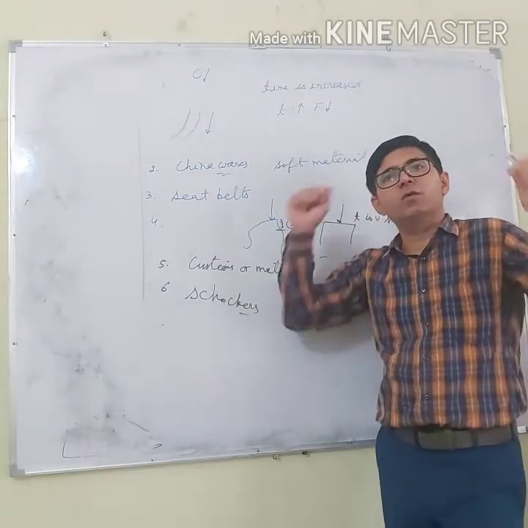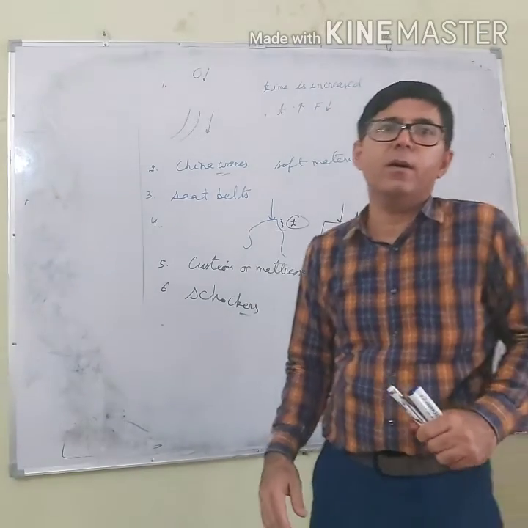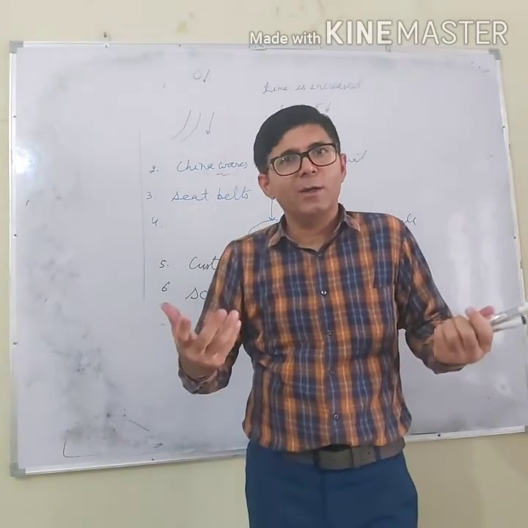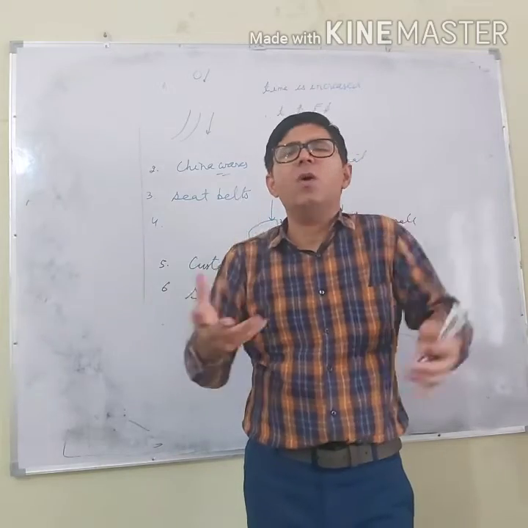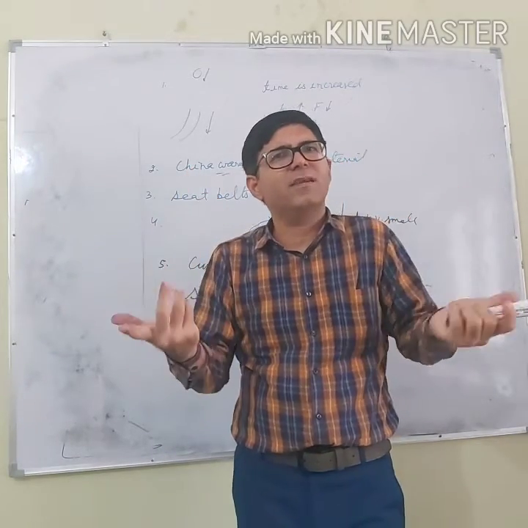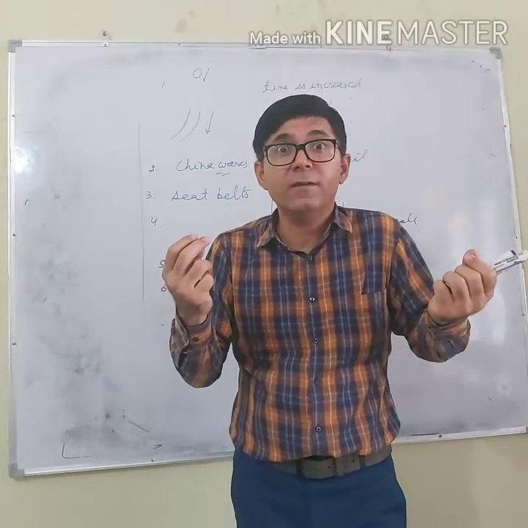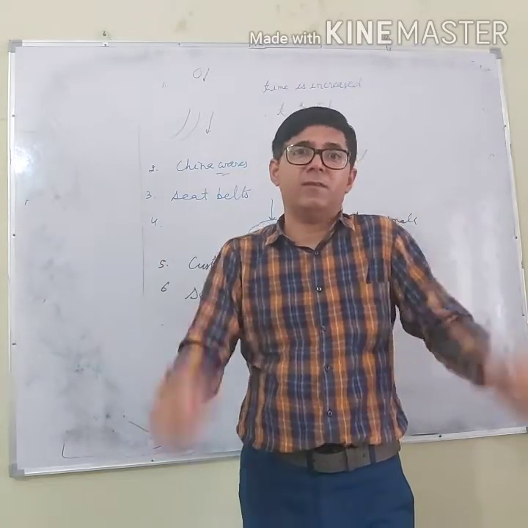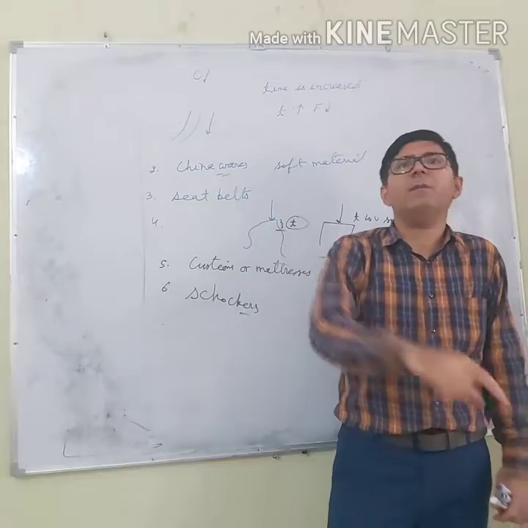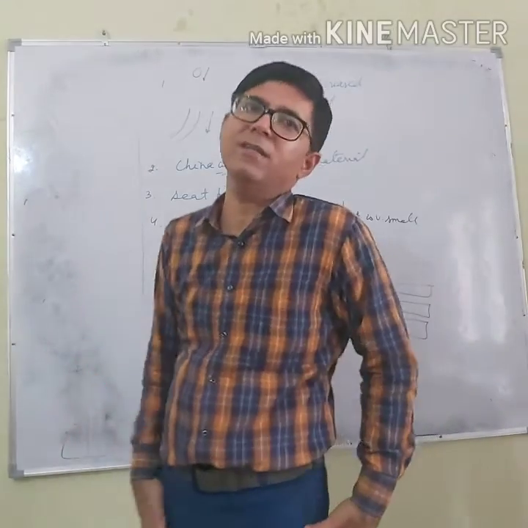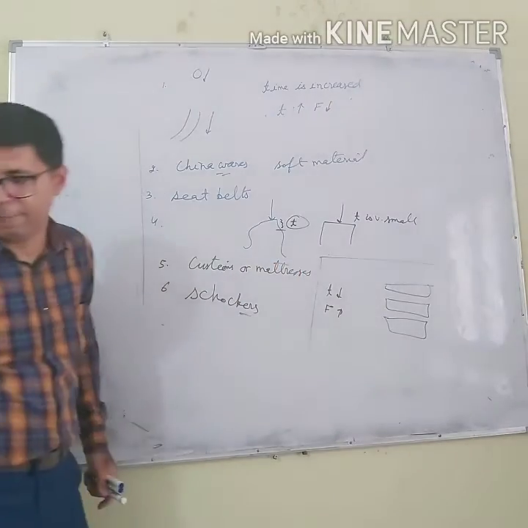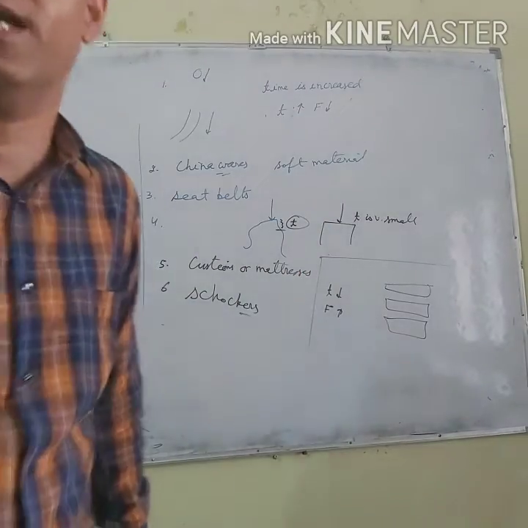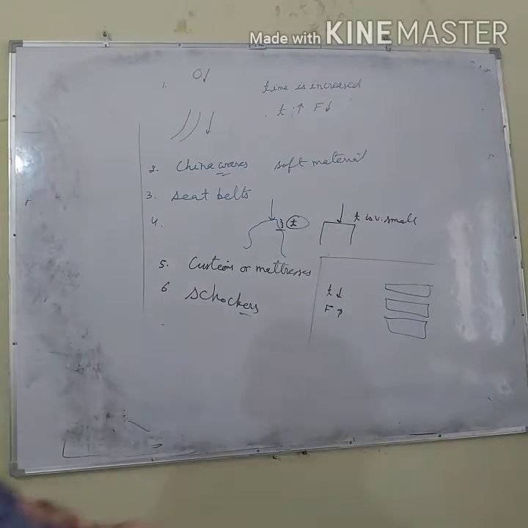Next point is, if you throw cushions over one another, why don't you get injured while fighting? Because when they are thrown, they get compressed and the force is decreased. But if you throw some hard material, a person is likely to get injured because time is small and force is increased. I think these examples are clear and that point is also clear.